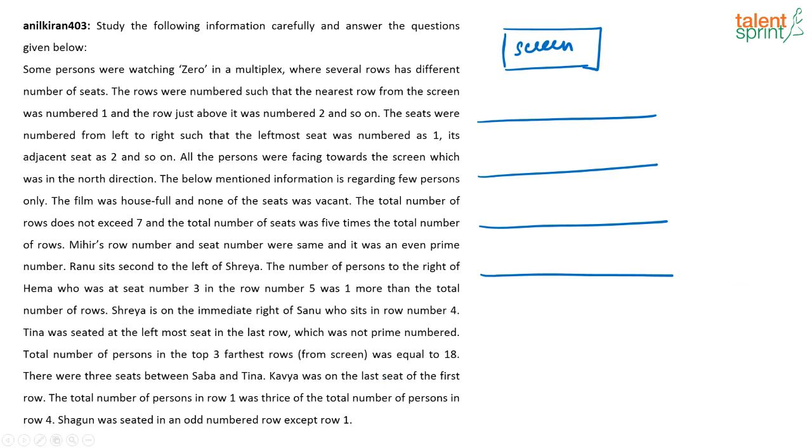It can be 7, it can be 5, it can be 6, and let us assume now by the next statement what they are saying is that the total number of seats is 5 times the total number of rows. So if there are 7 rows, how many seats will be there? 35 seats will be there. If there are 6 rows, how many seats will be there? 30 seats will be there. If there are 5 rows, 25 seats will be there and so on. So that is what is given.